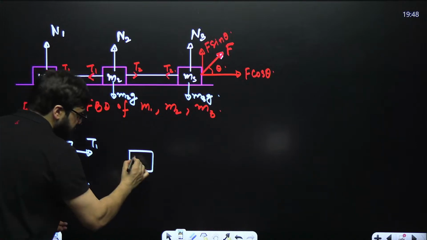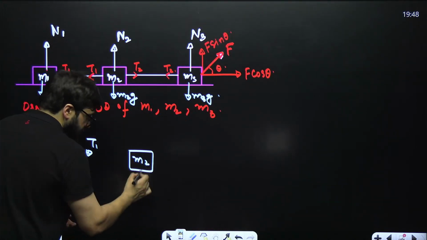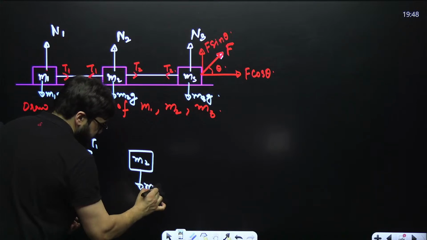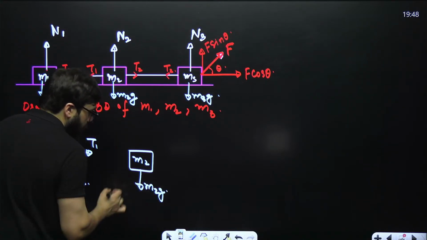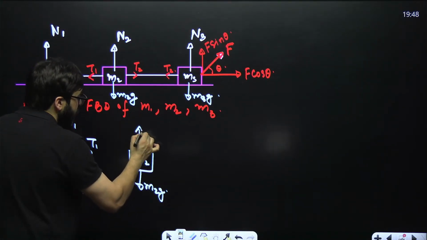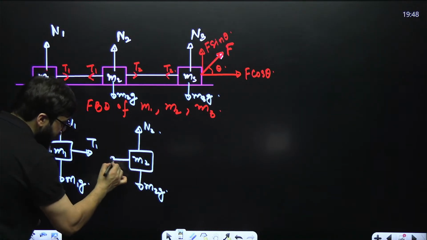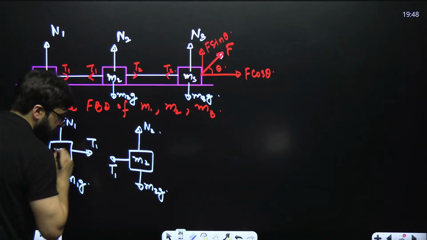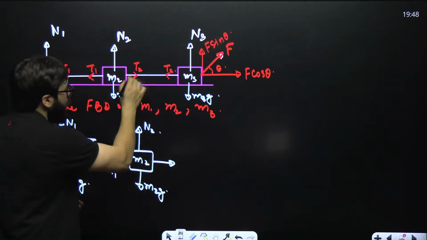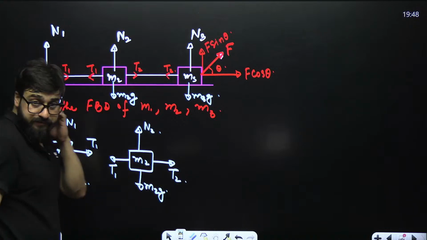Okay. So this is M2. In the downward direction, you have got M2G. And in the upward direction, you have got N2. And from this side, you have got this tension T1. From this side, you have got this tension T2.